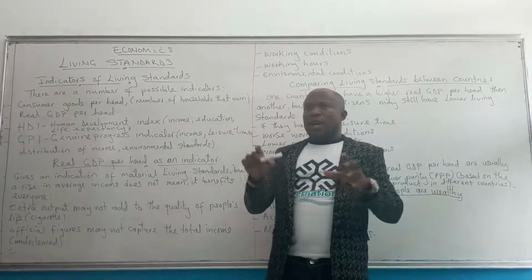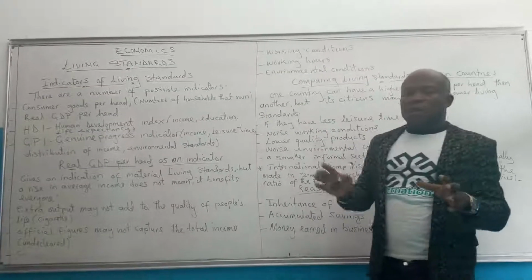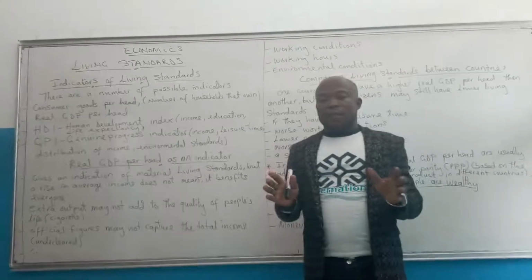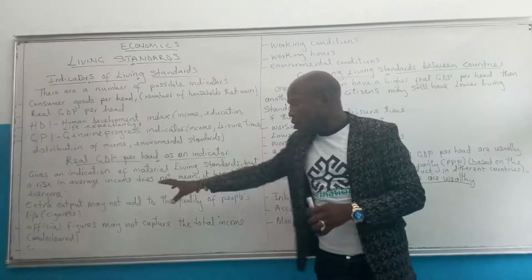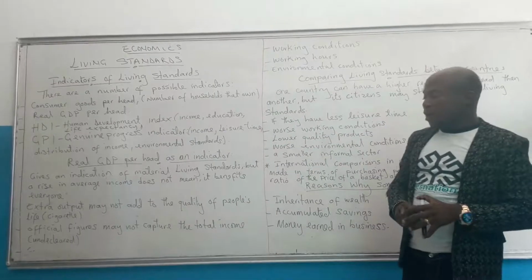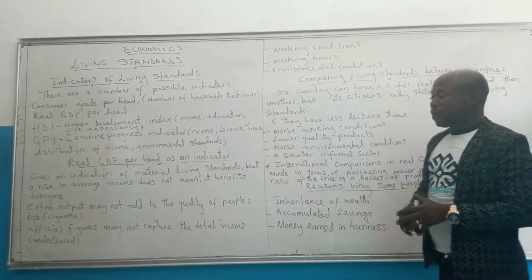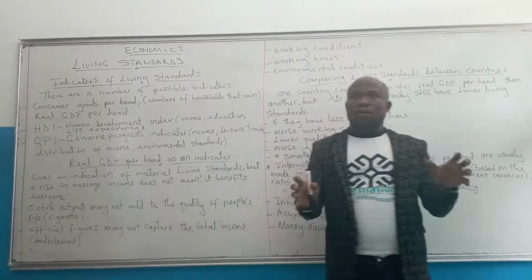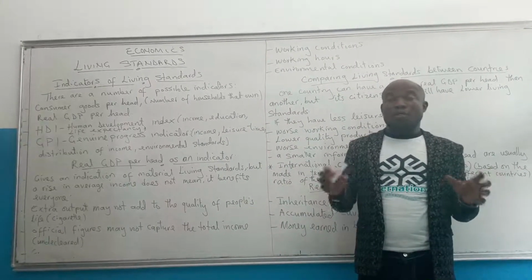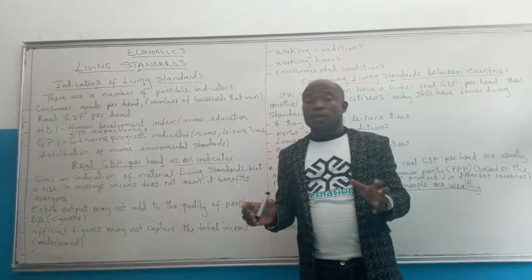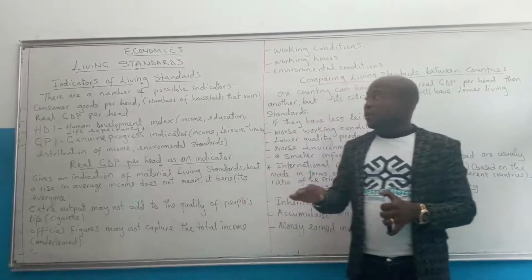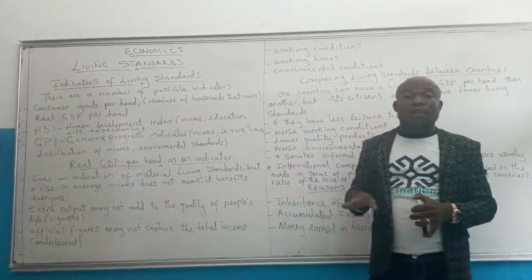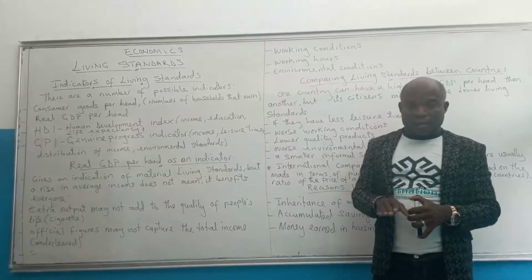Figures could also be underestimated, as a result of undeclared production or non-marketed output. So they could give wrong figures in terms of living standards.